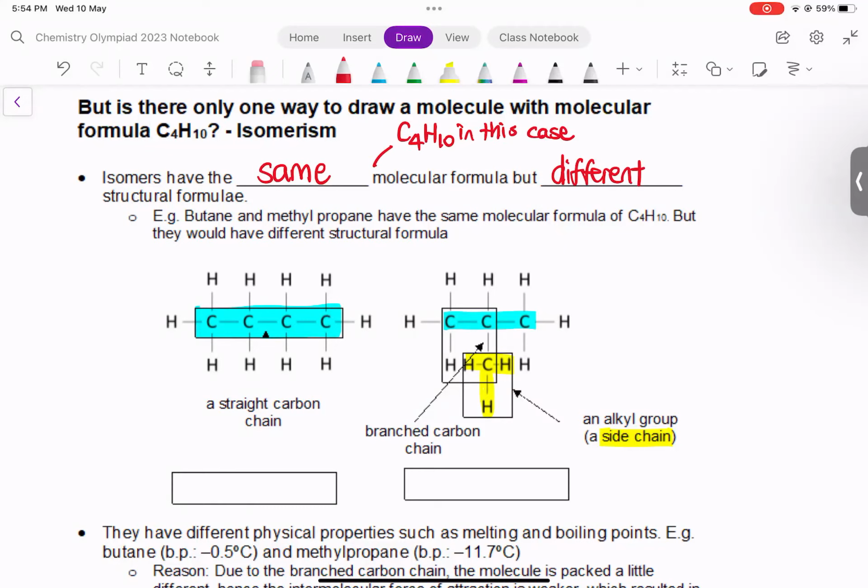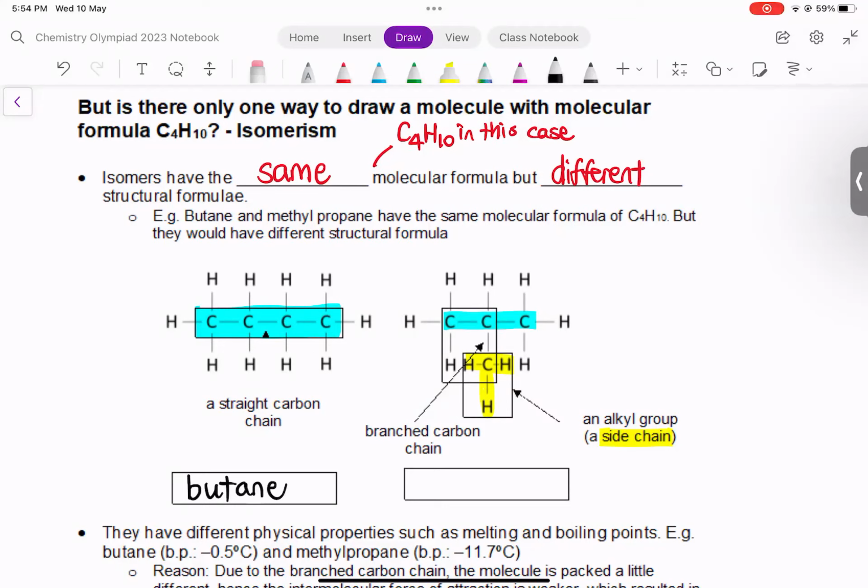Why is the structure different? Because it has a side chain. Okay, so these two molecules that you see on the bottom, they are not the same. They are known as isomers of each other because one of them is a straight carbon chain, the other one has a side chain. Okay, so the first one we will call it butane, but the second one we are not going to call it butane.